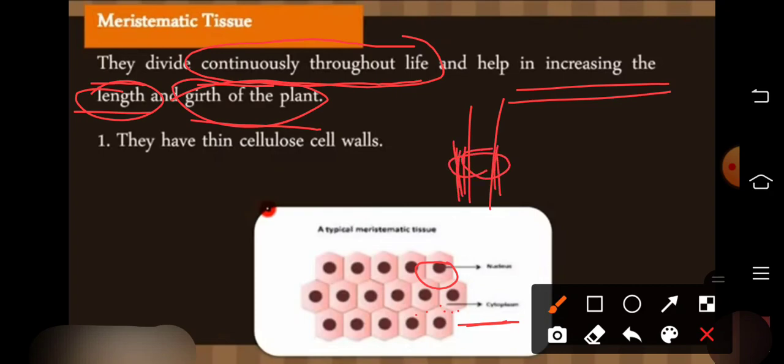This is the girth portion, you know, and length, you also know what length is. So meristematic tissue is made up of cellulose. Which kind of tissue are they made of? They are made up of cellulose. And in meristematic tissue the cellulose is thin walled. This is the covering of the cellulose. So meristematic tissues are made up with thin cellulose cell walls.